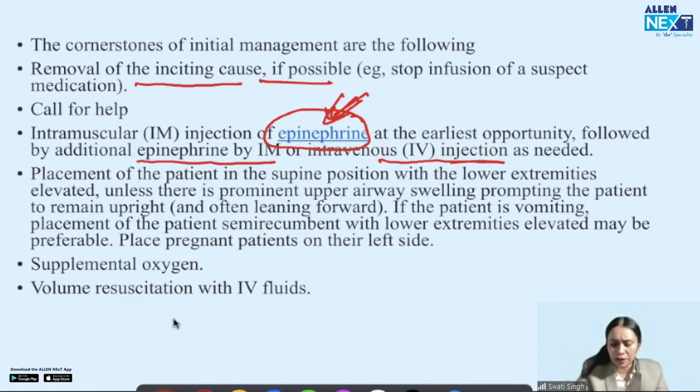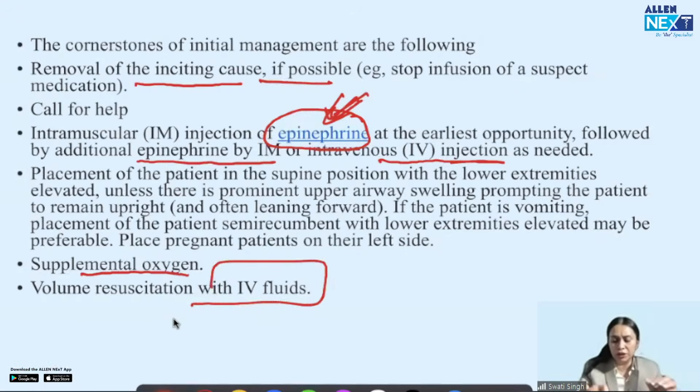After giving epinephrine, we try to keep the patient in a head-down position with lower limbs elevated if the blood pressure is decreased. But if the patient has a respiratory manifestation, then we cannot make the patient supine with a low head position or lower limbs elevated. Then we have to keep the patient in a sitting position, because airway compromise can be life-threatening in these conditions. We immediately attach oxygen to the patient and start volume resuscitation with IV fluids.